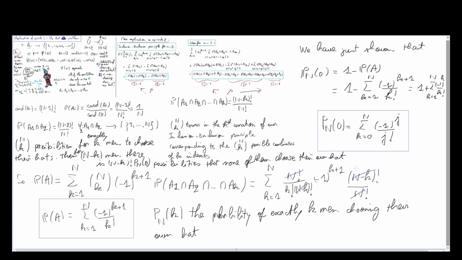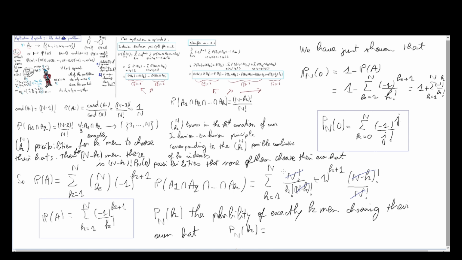because we want to compute Pn of k, so the probability of exactly k men choosing their own hat, that's what we want at the end, but we know Pn of 0, the probability of 0 men choosing exactly their own hat.